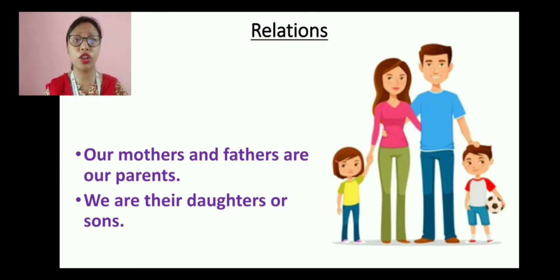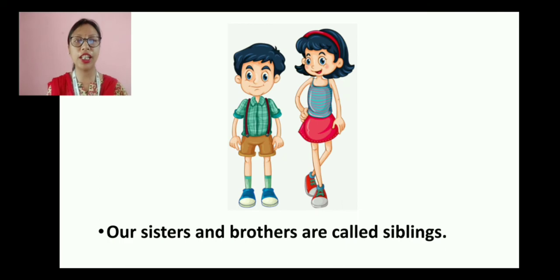Then we are their daughters or sons. And who are we? We are their daughters. If you are a girl, then you are a daughter. If you are a boy, then you are a son. So daughters are the girls and boys are the sons. Okay. So then we move to the next one.